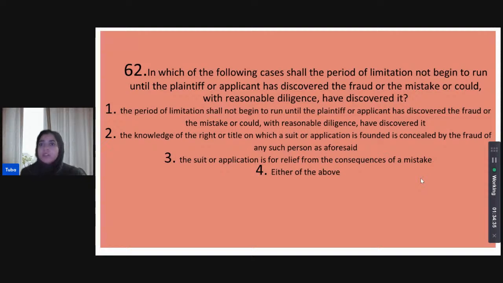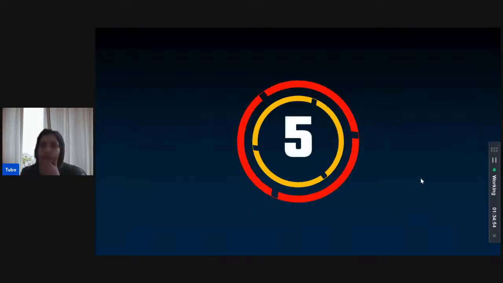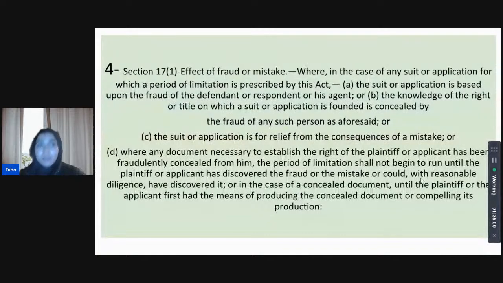Will it not run simply where the discovery has been done or the discovery could have been done with reasonable diligence? Will it not run where there was knowledge, or there was concealment? Will it not run where the application itself is for relief from the consequences of a mistake? Okay, I believe Shivani and Karan are answering for either of the above, and either of the above is correct.